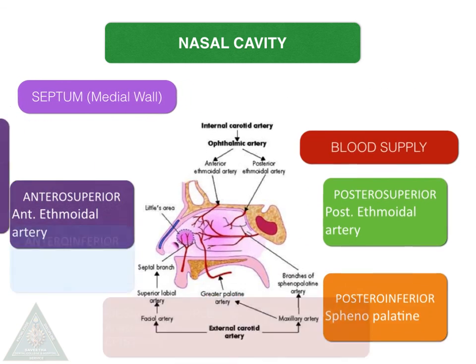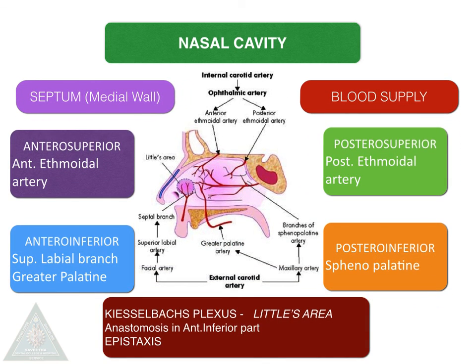Moving on to the blood supply of the nasal septum, the arteries supplying it are: anterior superiorly, the anterior ethmoidal artery; anterior inferiorly, the superior labial branch of the facial and the greater palatine artery; posterior superiorly, the posterior ethmoidal artery; and posterior inferiorly, the sphenopalatine artery.